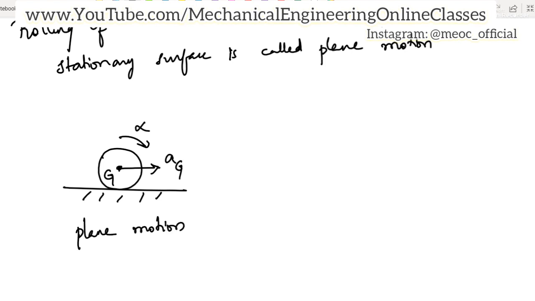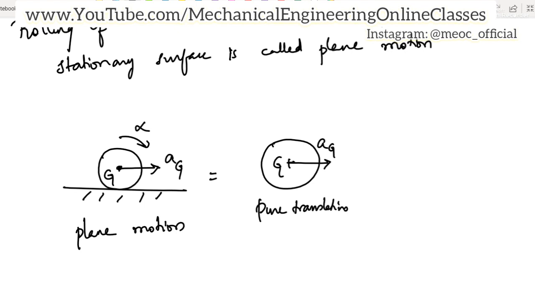It is a combination of pure translation and centroidal rotation. If we want, we can write this as G will always be translating with the acceleration a_G. This is an example of pure translation. This is combined with centroidal rotation.